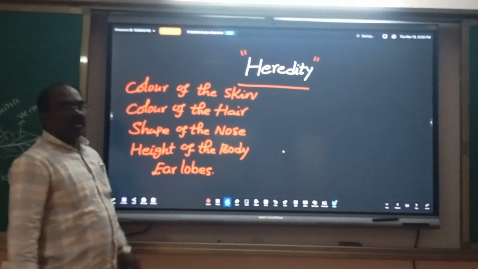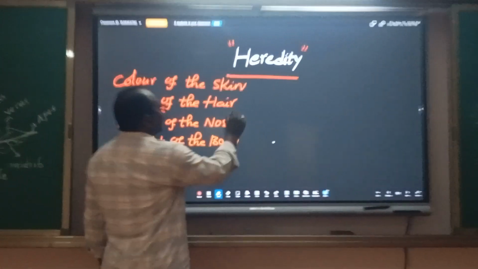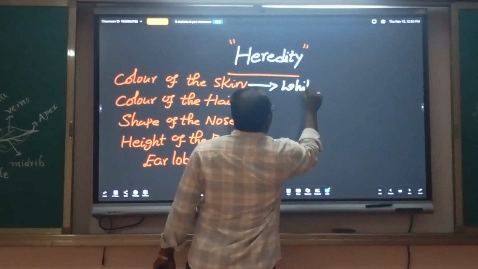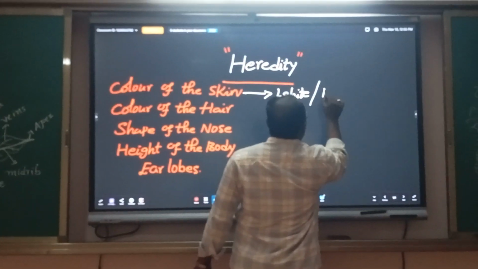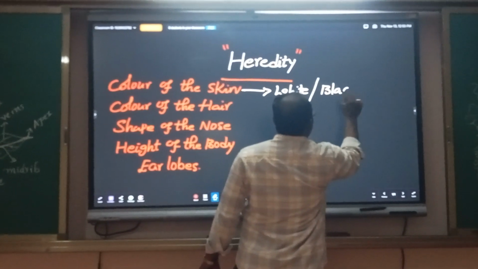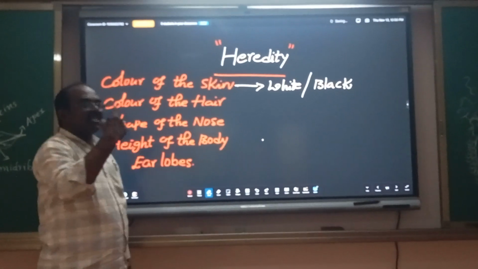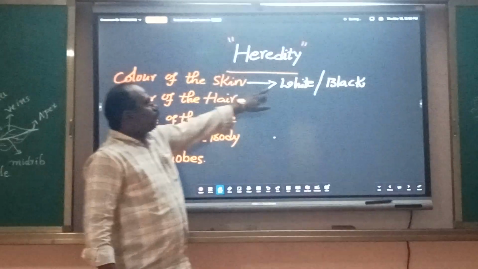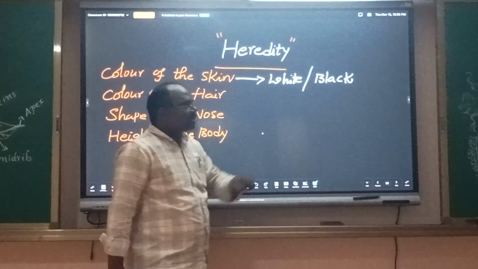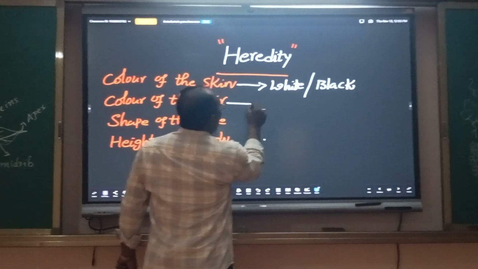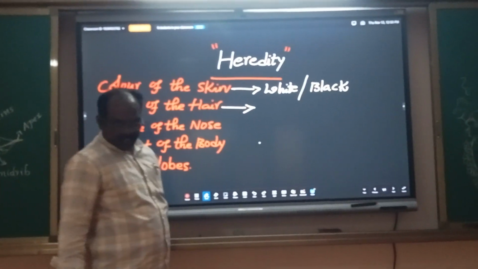For example, color of the skin is a character. Some people's skin color is white, and some people's skin color is black. Color of the hair is a character.